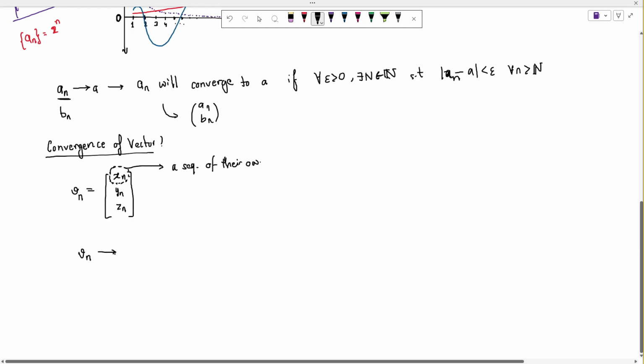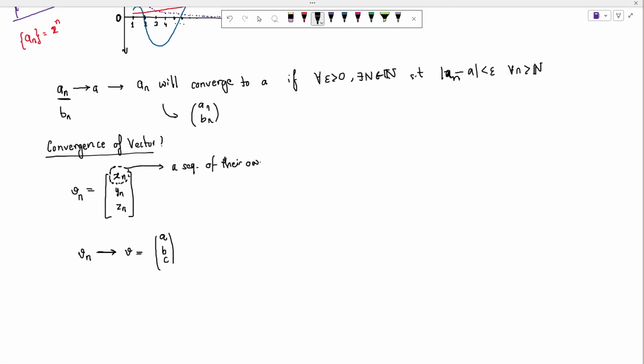Now if we say that V_n will converge to some particular value v, which is equal to, let's say, (a, b, c), so this is a vector of sequences, and this is a particular vector, a point in R^d.